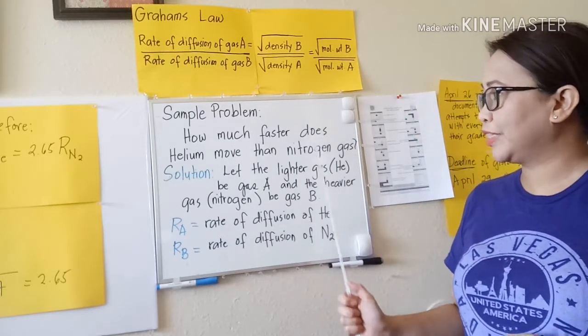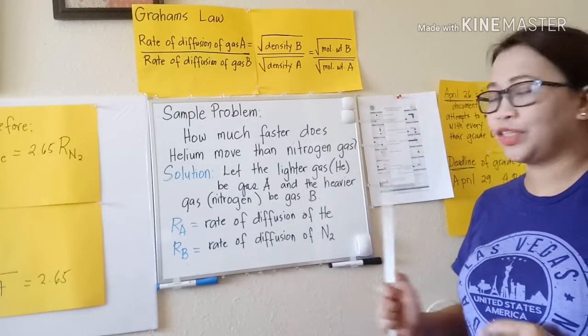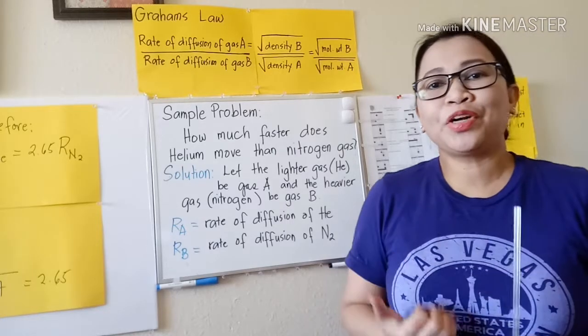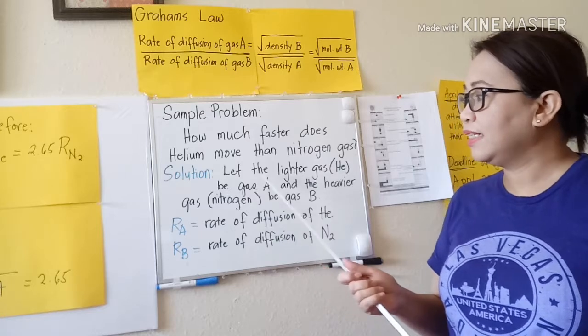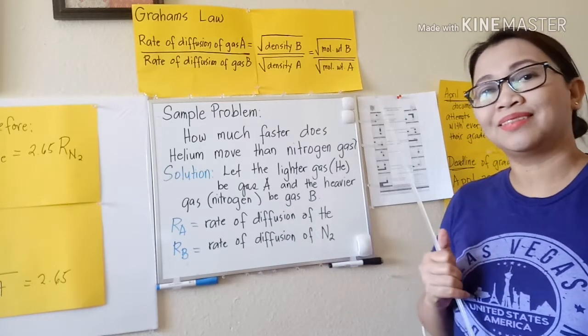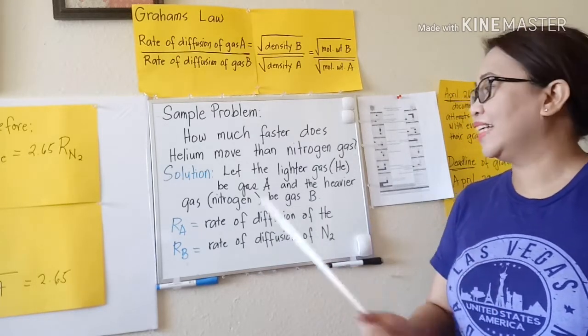How much faster does helium move than nitrogen gas? So that is what we're going to solve for this problem. For the solution, let the lighter gas be helium, of course.